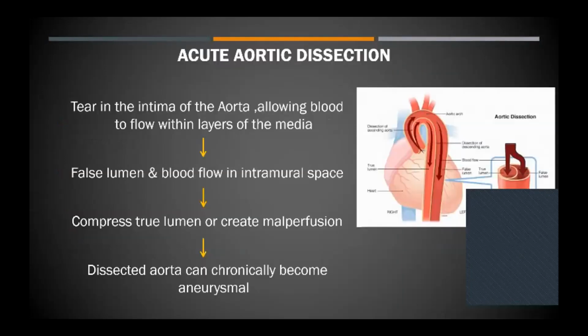So what exactly is the pathogenesis of an aortic dissection? The tear happens in the intimal layers of the aorta, and blood now enters into the layers of the aortic wall. When this happens, you now have a false lumen developing and blood flowing in the intramural space. You can see that in the picture on the side. Now this false lumen actually has a weaker wall, so it tends to expand. As it expands, it compresses the true lumen and can create malperfusion of the organs distally. Also, with the expanding false lumen with a thin wall, it can chronically become an aneurysm.